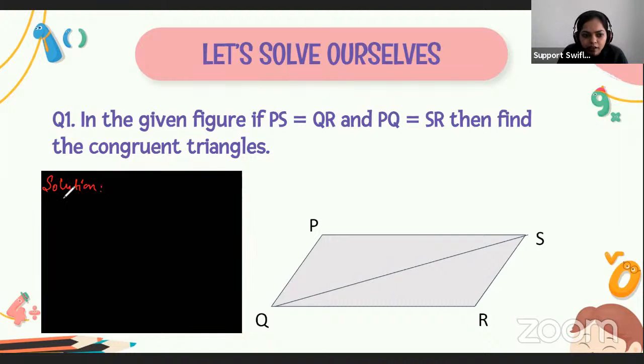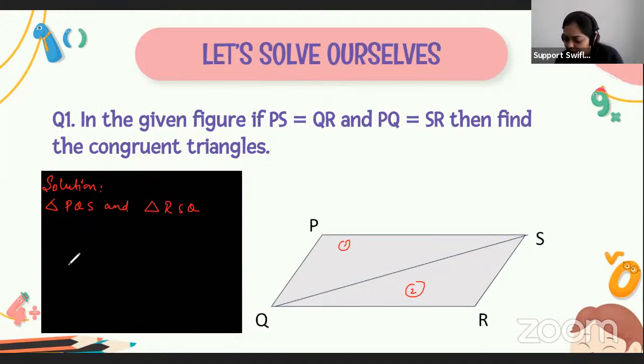What do we have to consider? We have to consider triangle PQS and triangle RSQ. These two triangles, PQS and RSQ. The first triangle is this and the second triangle is this. Yes, Mike, you are saying that triangle. Okay, all right.